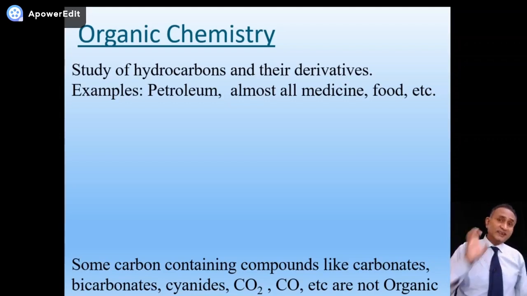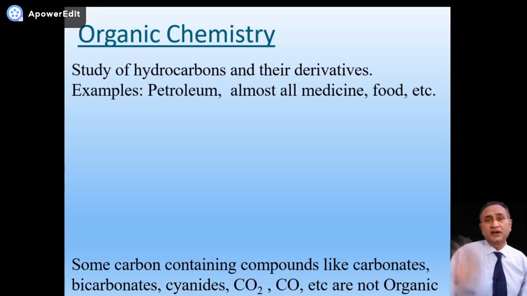Remember one thing, there are certain compounds, though they contain carbon, even then they are not included in organic chemistry. What are those compounds? Carbon dioxide, carbon monoxide, all carbonates, all bicarbonates, all cyanides. These are the compounds which are not included in organic chemistry. Why? Because in such compounds, carbon is not linked with hydrogen, or you can say the properties of such compounds are different from those 9 million compounds which are included in organic chemistry. That is why they are not supposed to be part of organic chemistry or organic compounds.